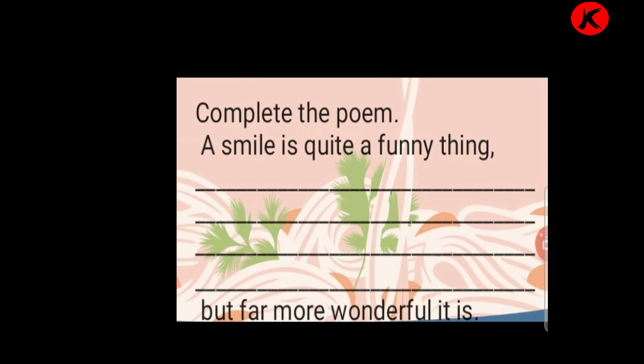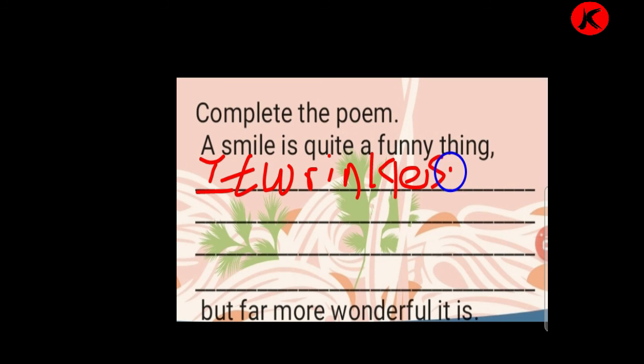Complete the poem. What you have to do? We have to complete the poem. A smile is quite a funny thing. What is a smile? Quite a funny thing. It wrinkles up your face. It wrinkles, W-R-I-N-K-L-E-S. Wrinkles up your face.